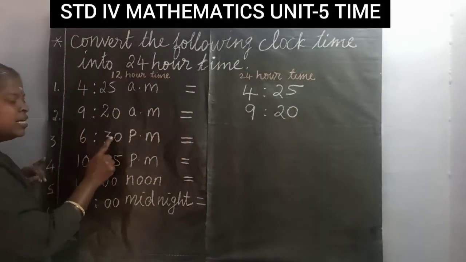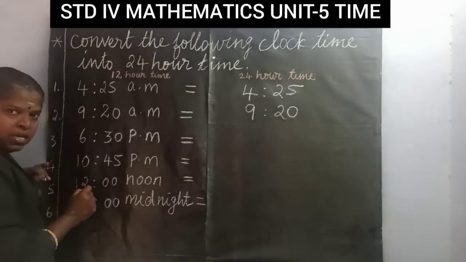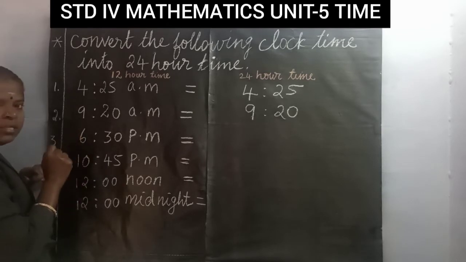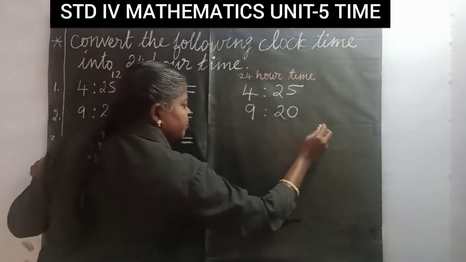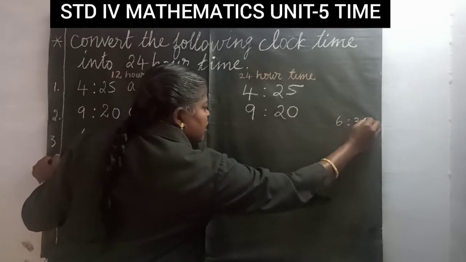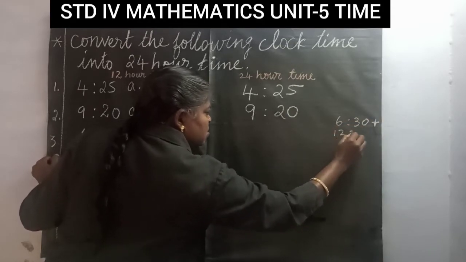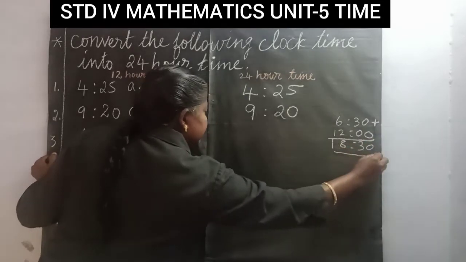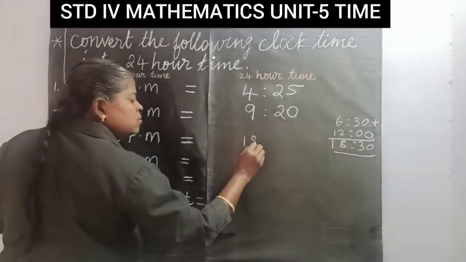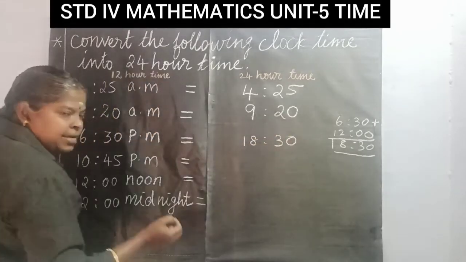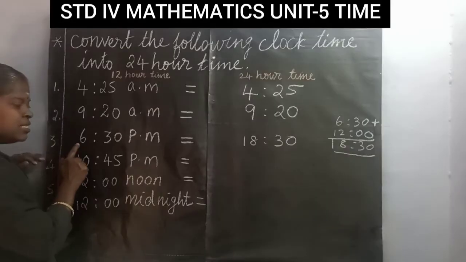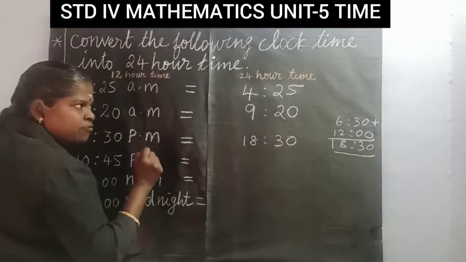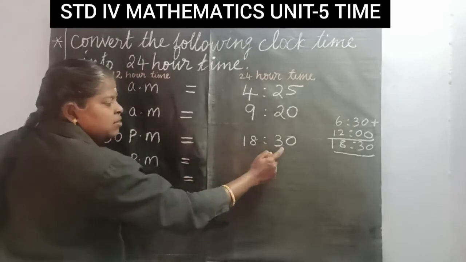Next 6:30 p.m. If they give p.m., it means you have to add 12 hours to the time. So 6:30 plus 12 hours equal to 18:30, 18 hours 30 minutes. 6:30 p.m. equal to 18:30 in 24 hours time.